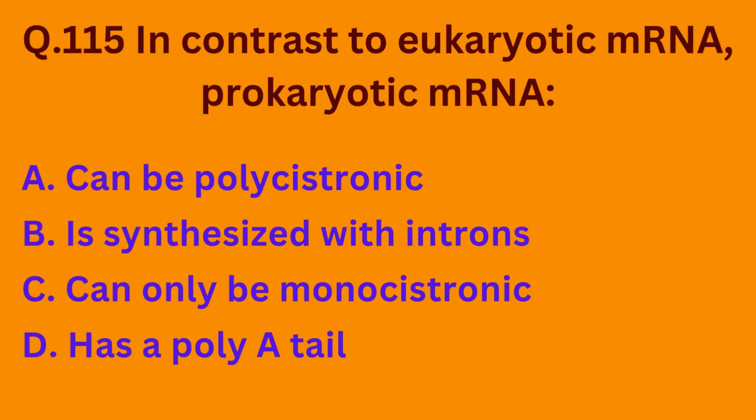Our next question is in contrast to eukaryotic messenger RNA, prokaryotic messenger RNA option A can be polycistronic, option B synthesized with introns, option C can only be monocistronic, and option D has a poly A tail. So the correct option is option A. Prokaryotic messenger RNA can be polycistronic.